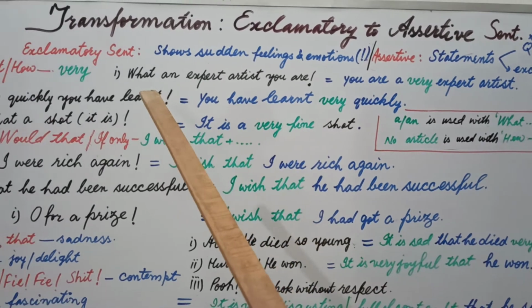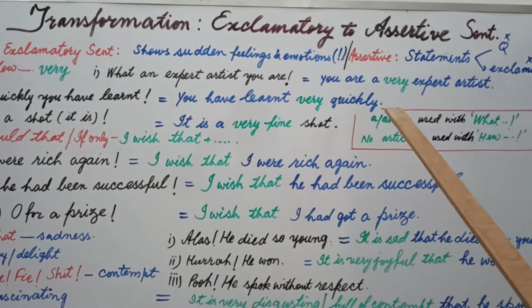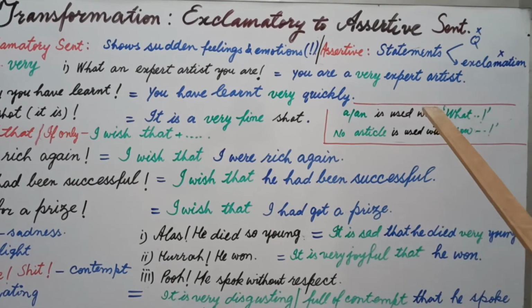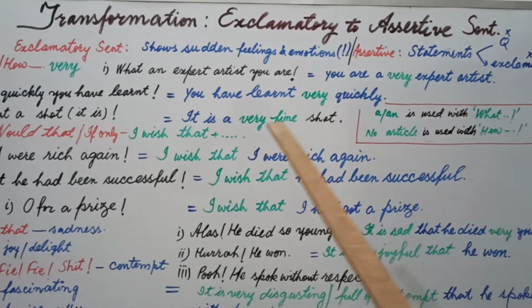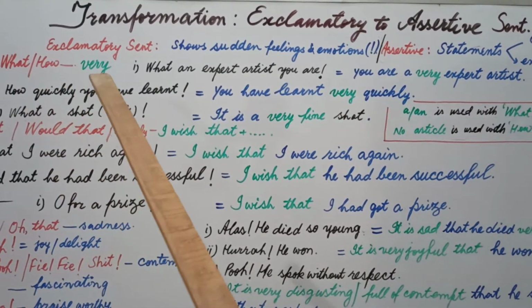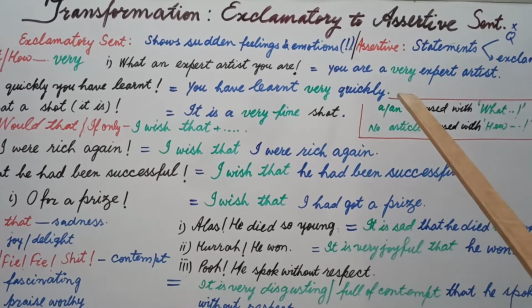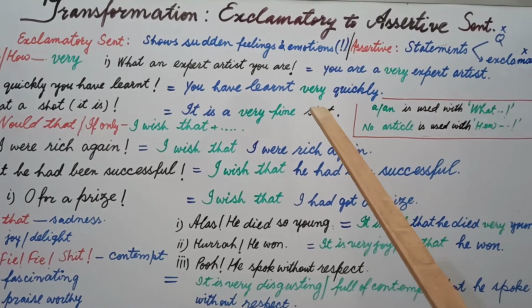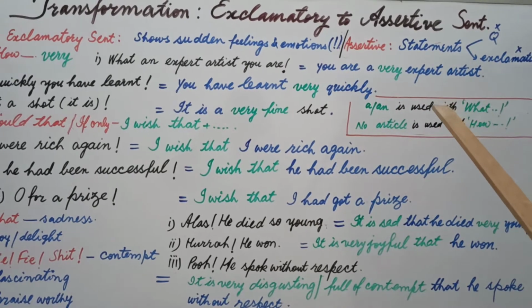Because students, what shows sudden emotions, and we are not showing emotions here. We will clarify our emotions, we will express our emotions in words. That's why I change what into very, and this is the rule when we change what and how into very. And this word that is changed is written in green color and the rest part of the sentence is in blue color. In this way our sentence is, you are a very expert artist.